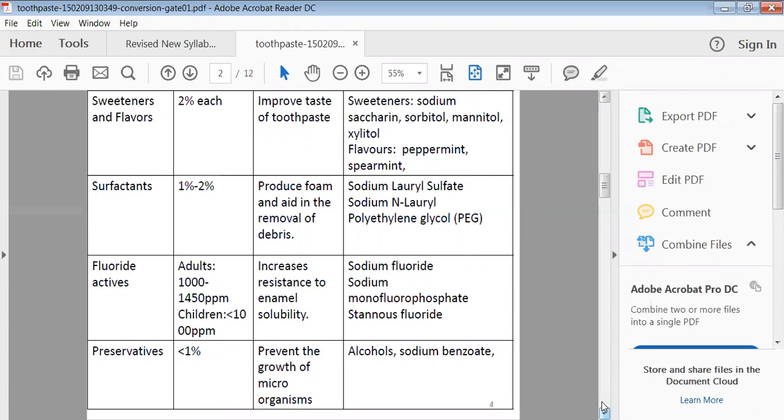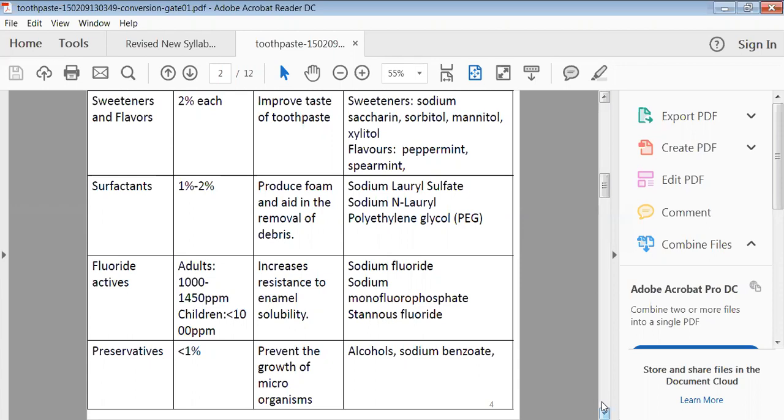Generally sodium saccharin, sorbitol, mannitol, xylitol can be used as a sweetening agent. Nowadays saccharin is avoided as it has the tendency to cause cancer. That's why nowadays sodium saccharin is banned. Only sorbitol, mannitol, xylitol, or some glucose or sugar can be used. Then flavoring agents like peppermint oil and spearmint oil can be used, depending on the choice of the manufacturer.